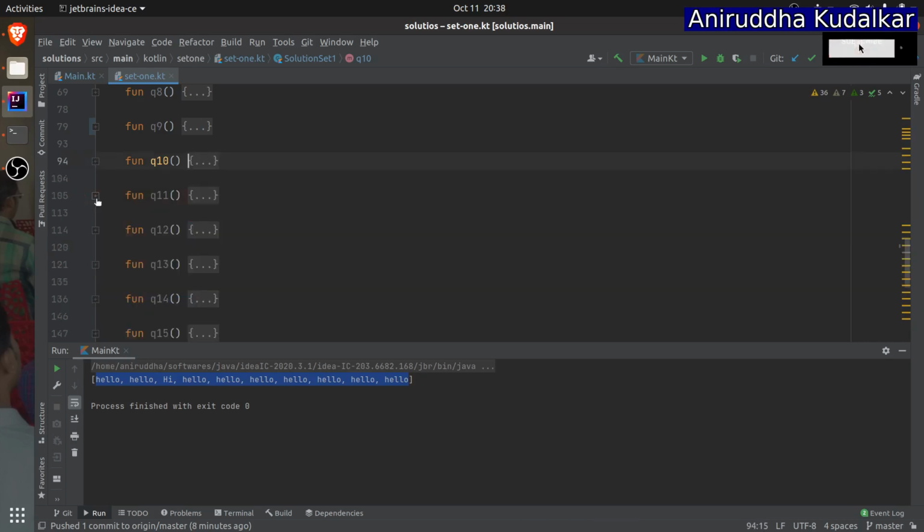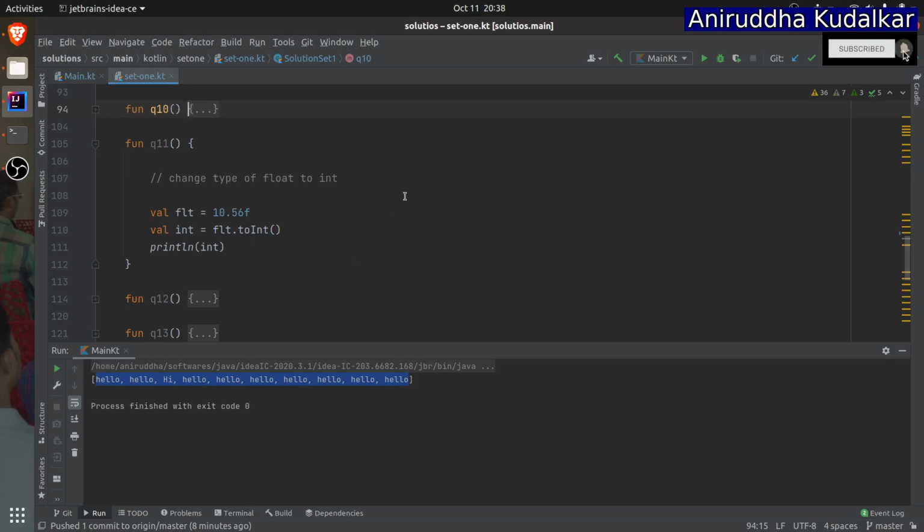11th question: change the type of float to int. First you need to know how to define a float. If you write the type as float like this, you will get an error. Remember that a float value is always followed by F. So flt is of type float, you can say F over here. Then flt.toInt, flt is a variable whose type is float, with the value 10.56, and it will print the int. That was the question, easy.